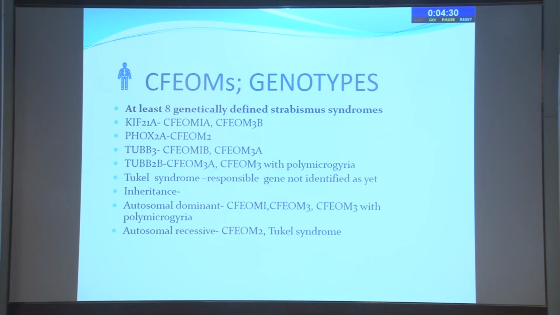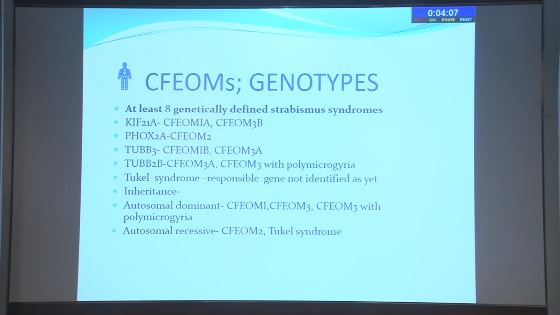Now, there are at least 8 genotypes in CFMs. With KIF21A, we have CFM1A and CFM3B. With PHOX2A, we have CFM2. TUBB3 has CFM1B and CFM3A. TUBB2B has CFM3 with polymicrogyria, which is a CNS abnormality. And Tukel syndrome, we don't know the responsible gene as yet.